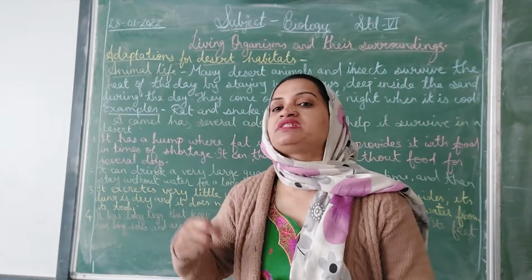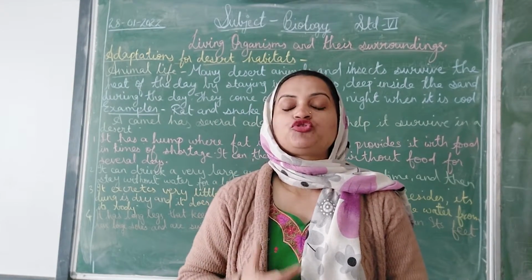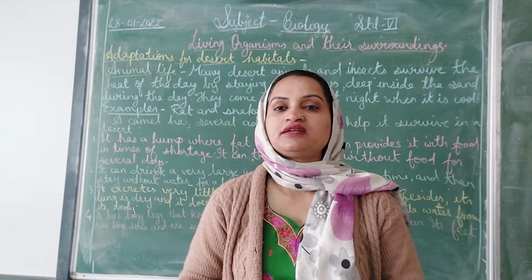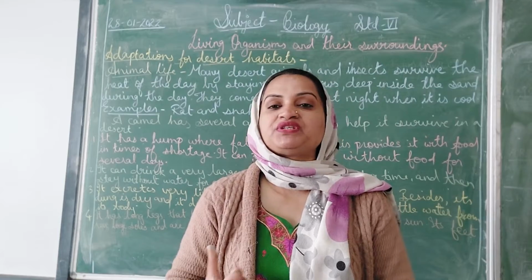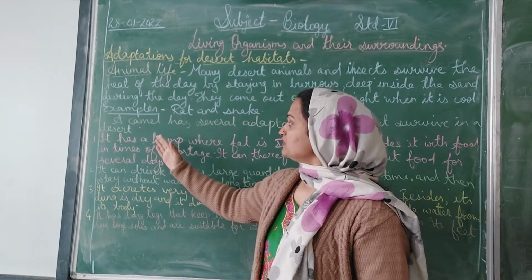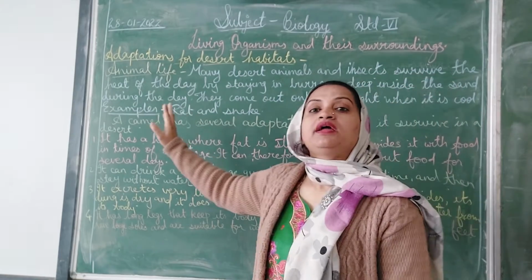Particularly, we study the adaptations in the body of the camel to fight the high heat, to survive or adapt in the desert area. A camel has several adaptations to help it survive in a desert.